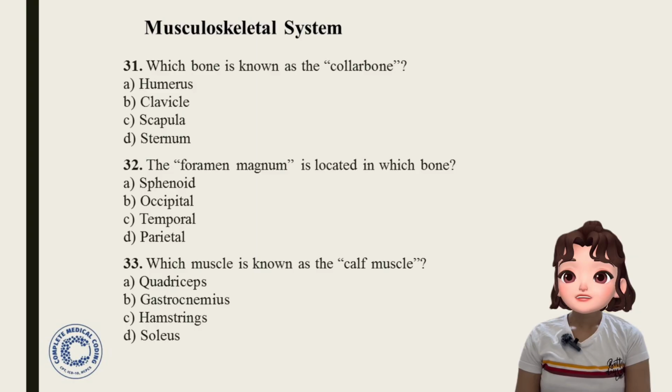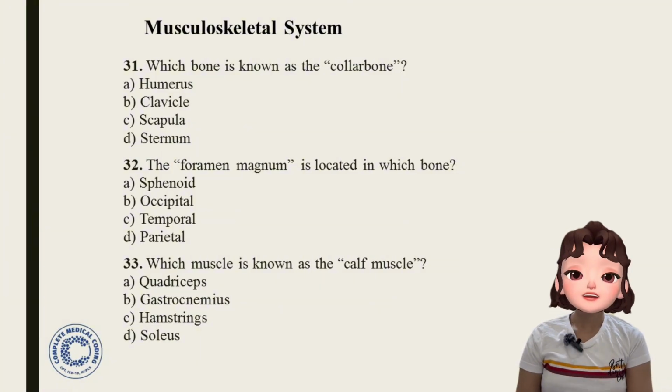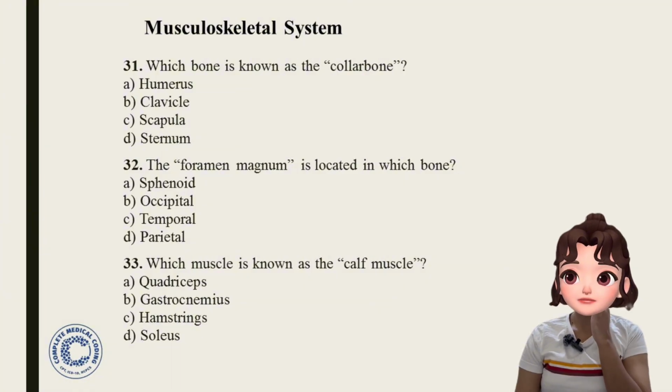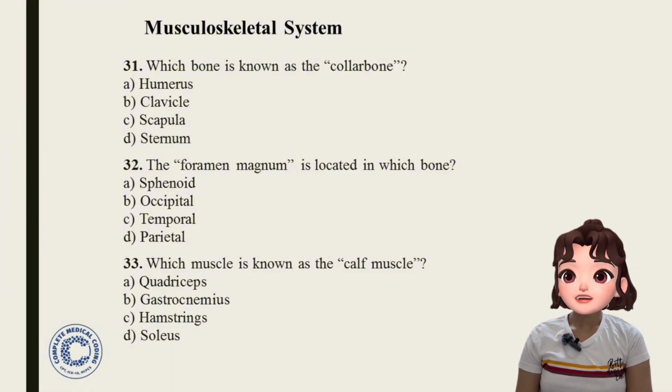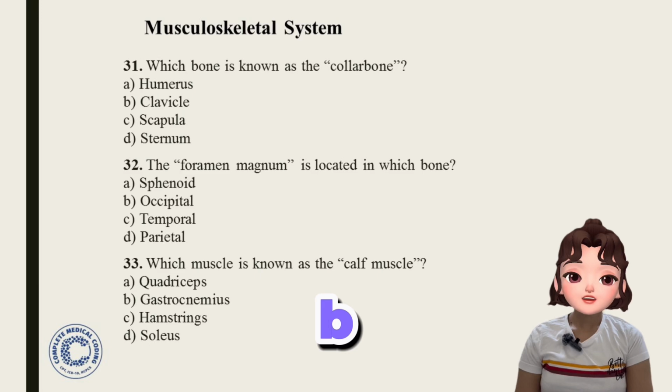Question 32. The foramen magnum is located in which bone? Sphenoid, occipital, temporal, parietal. Answer is option B, occipital. Okay, foramen magnum is located in occipital bone. Question number 33. Which muscle is known as the calf muscle? Quadriceps, gastrocnemius, hamstrings, soleus. So which muscle is known as the calf muscle? Answer is option B, gastrocnemius.